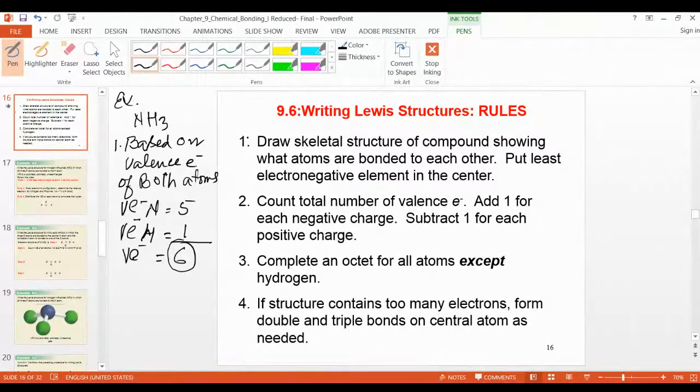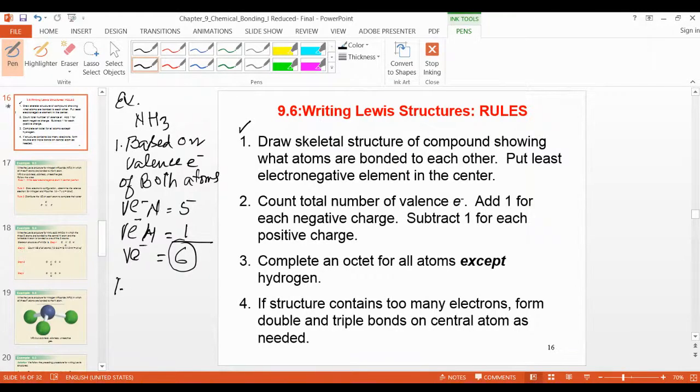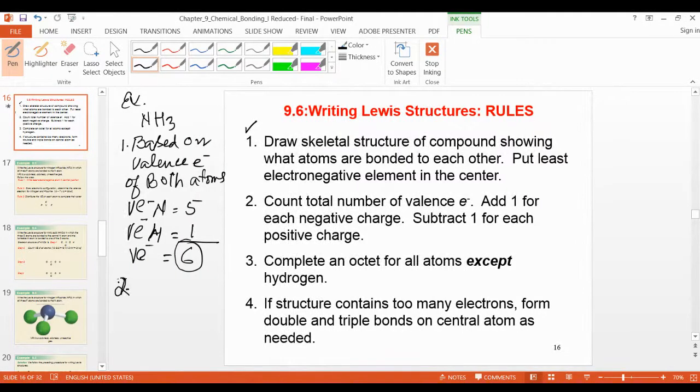First you find out the total valence electrons this compound has. This is ammonia.